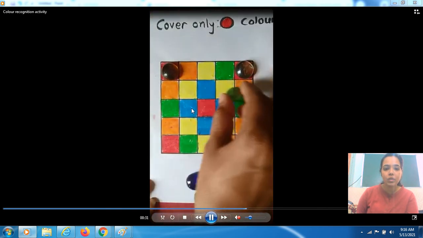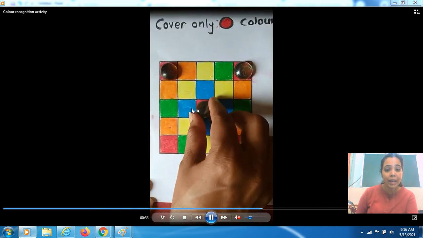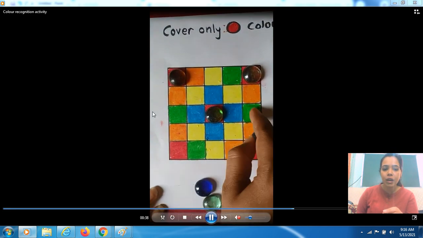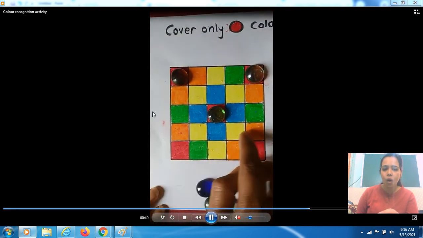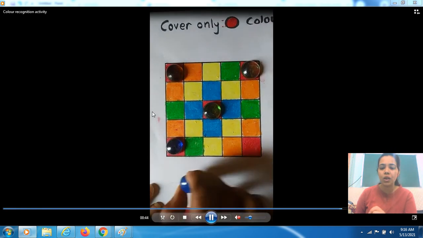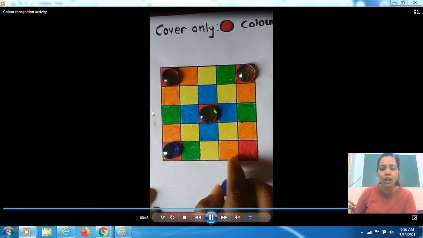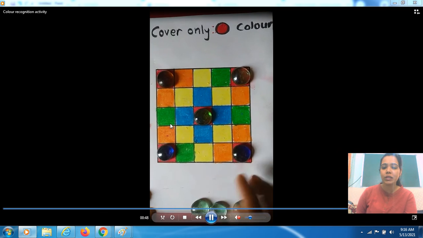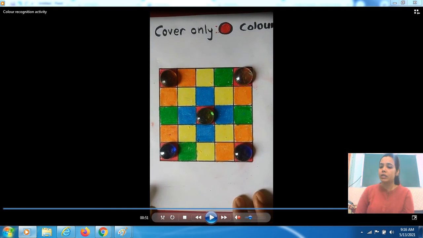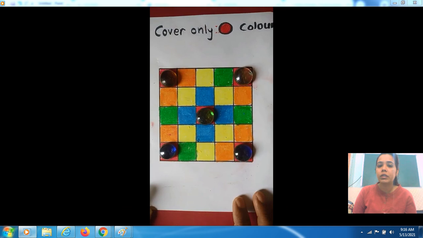Then they will search for the next one, where is red color? Here it is, red color. Okay, where is the next red color? No, this is green, orange. This is orange again. This is red color. Very good. Okay, where is the next red color? Search for it. Yes, this is the next one. Very good. So in this way you can also conduct this activity at your home. This is also a different kind of color recognition activity.